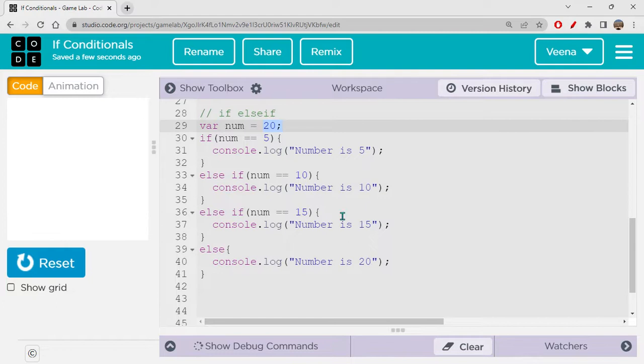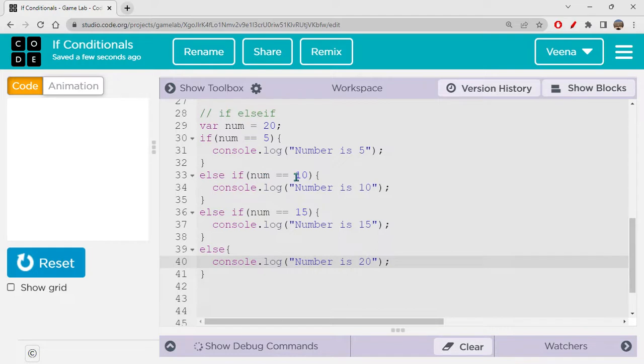If it is not any of these, then I would say that number is 20. Okay. So don't consider the logical thing here, but understand the example, right? So you can see, first it will check. The cursor would actually go here first, so it will check number is equal to 5 or not. No, 20 is never equal to 5. So it goes to the next thing.